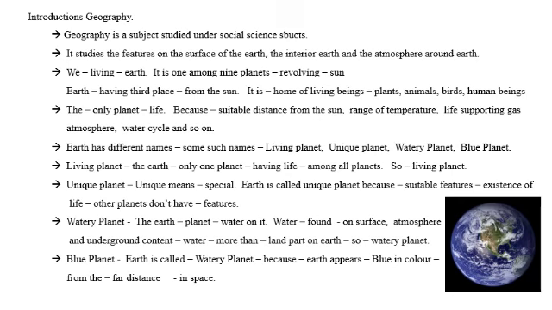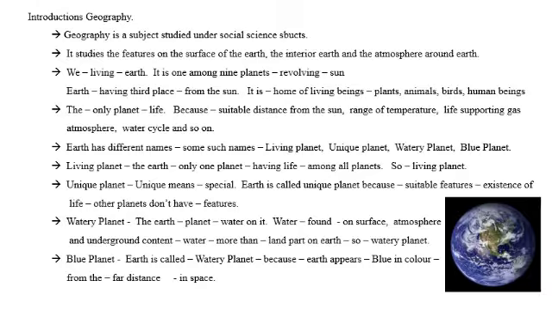The earth is having different names. Some such names are living planet, unique planet, watery planet, the blue planet. That means earth is also called as living planet, unique planet, watery planet, and blue planet.